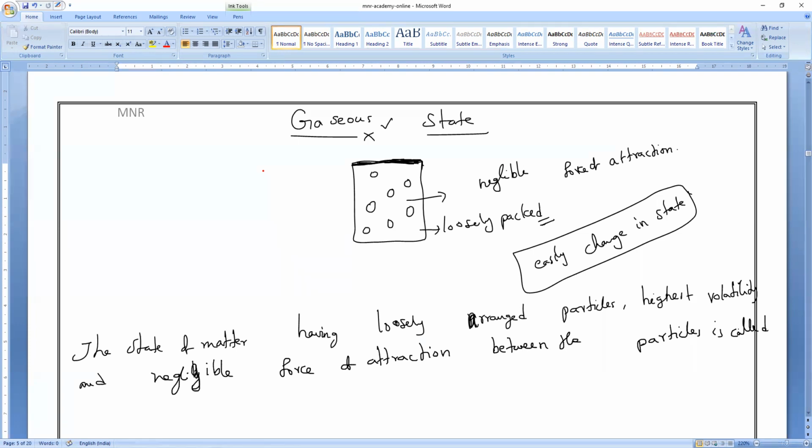Everybody, what is it called? Gas. Is it okay, everybody? So those having negligible force of attraction and highly volatile in nature are called gases. Okay, so all of you read the definition of gas.